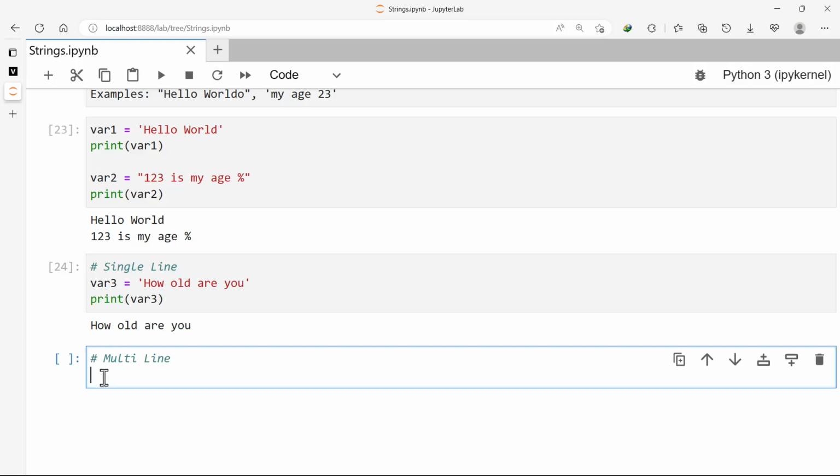So let's look at the first way that we can declare a multi-line string. We have var4 here.